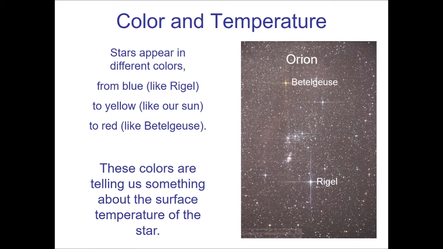The reason why Betelgeuse is so bright is because it's larger. It is very large. Rigel may be 3 to 4 times larger than our sun. Betelgeuse is like 500 times larger than our sun. And even though it's cooler, having all that surface area allows it to emit a lot more light.